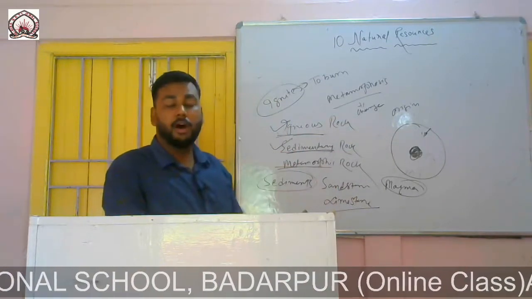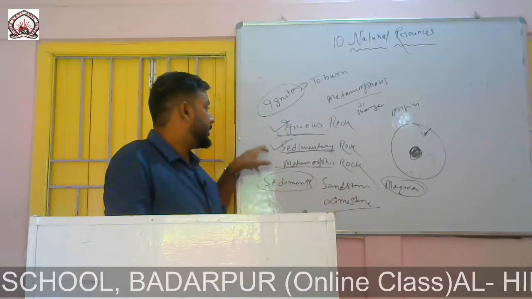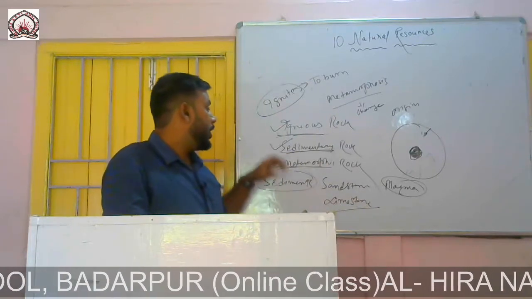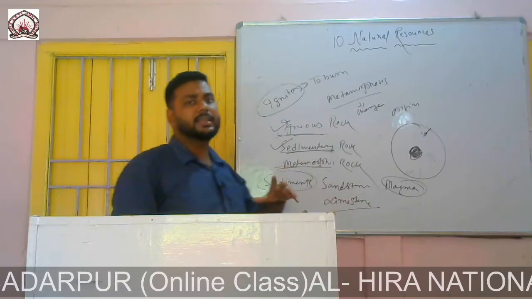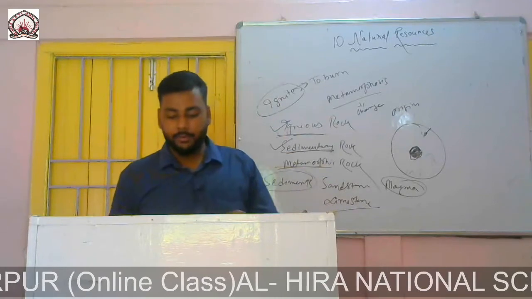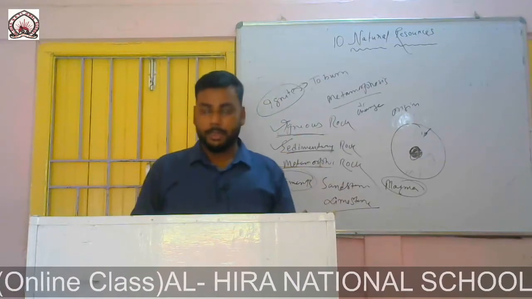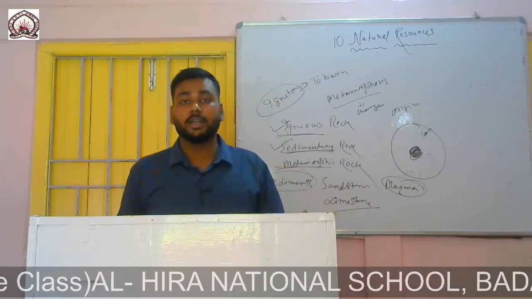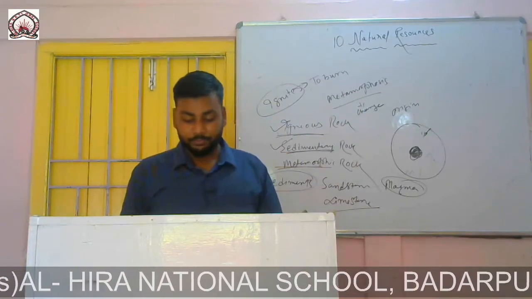Sedimentary rocks are formed due to sedimentation, and metamorphic rocks are formed when igneous and sedimentary rock are metamorphosed, buried inside the earth, and due to pressure and temperature take the form of a new type of rock. Marble is an example of metamorphic rock. Marble you have seen, right? The rock that was used to make the Taj Mahal and other monuments.